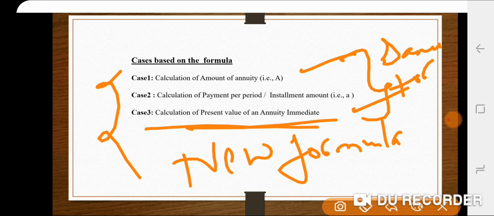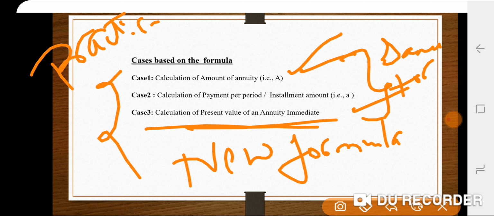First, I'm going to take up sums based on calculation of amount of annuity. I'm going to share one more video with you, where it contains the practical part of this concept.